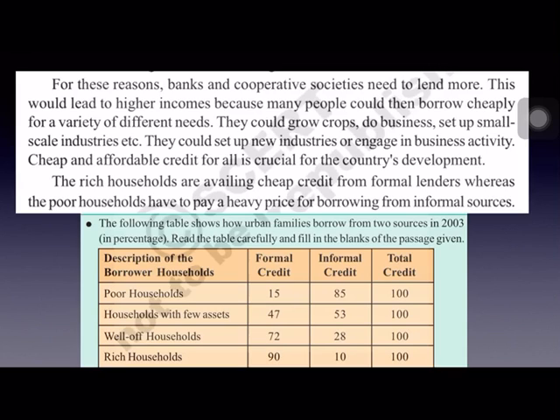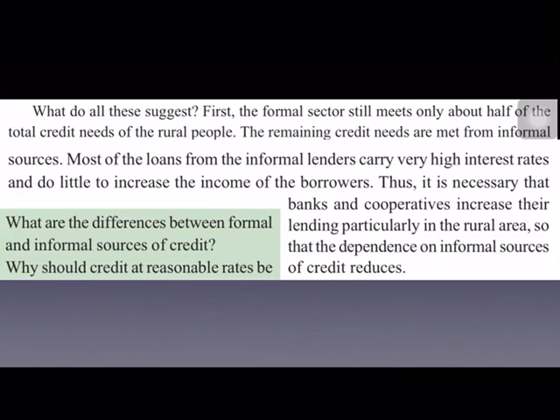Now here you can see in the slide, poor households are able to get 15% of their loans from formal sources, from banks and cooperatives. Whereas rich households are getting 90% from the banks and cooperatives. And poor households from informal sources are getting 85% of the loans. Majorly they are depending on the informal sources of credit. And rich households get only 10% of their loans from informal sources of credit.